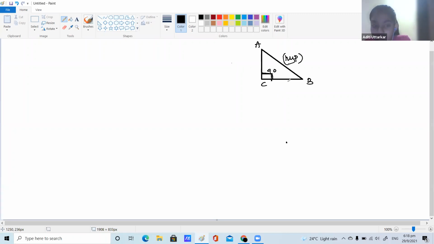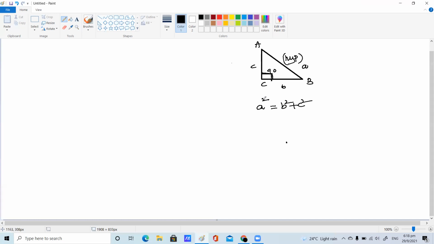AC and CB. Suppose the hypotenuse is A, and this side is B, then this side is taken as C. What is the relation between hypotenuse and legs, according to Pythagoras? A square is equal to B square plus C square.